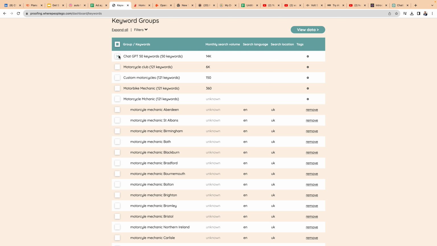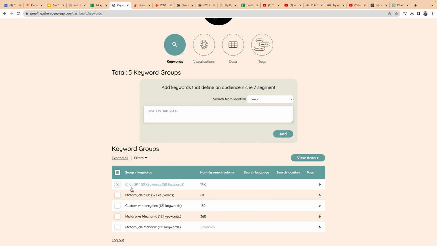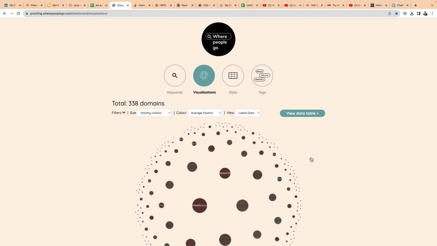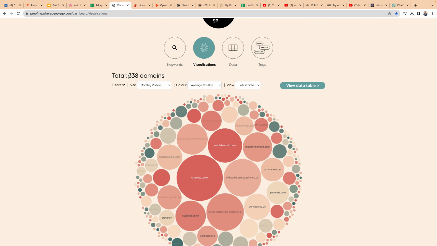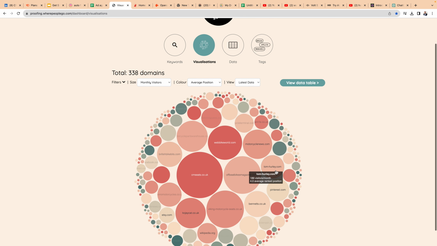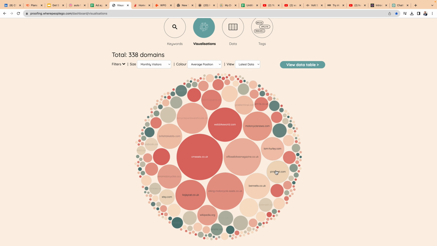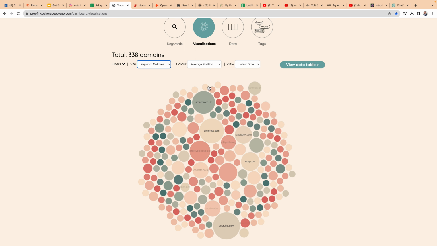But let's select the keywords we've just added here, the ChatGPT ones, and let's view the data. What this is telling us is that there's 338 different websites with a page 1 Google ranking. We can tweak the settings, but we've only looked at page 1 results. And then we've got a nice map which is predicting where the most people are going for those keywords. That's obviously going to be skewed by the volume data that we've got. But we can change the input to which sites are matching the most keywords. Sometimes that's a nice indicator.